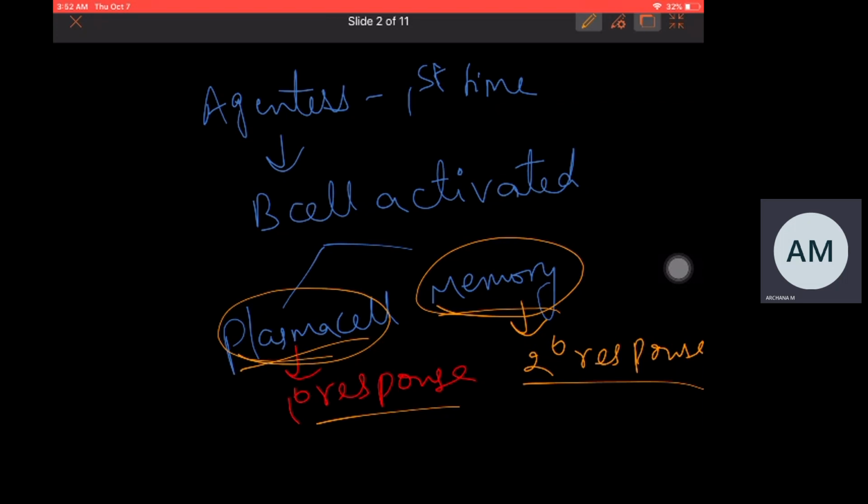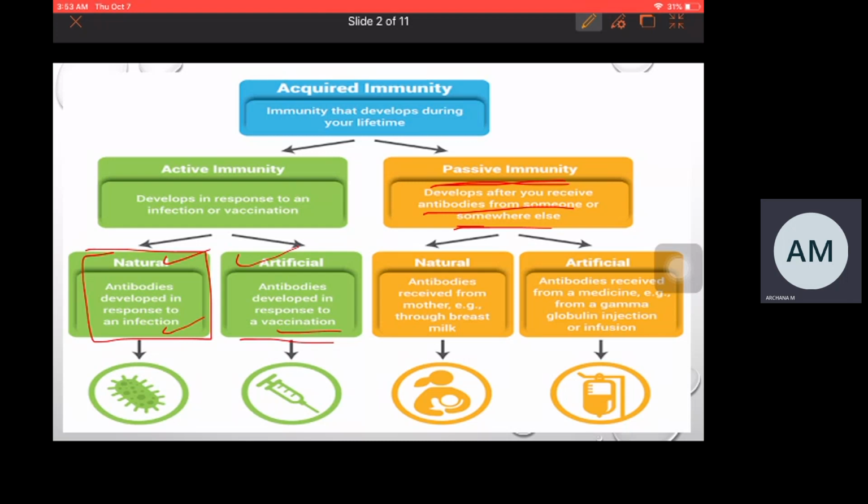When the same pathogen is entering for the second time, now after vaccination the person will have memory cells stored in him. When the same pathogen is entering for the second time, the memory cells will immediately react and release antibodies and kill the pathogen which is entering for the second time. For example, take the polio vaccine.